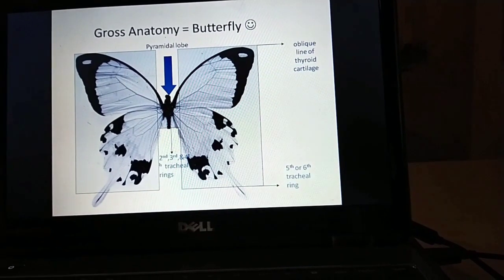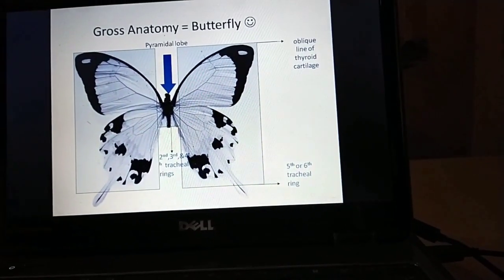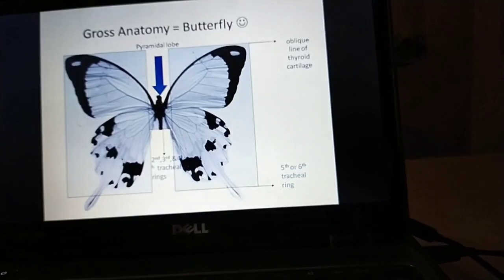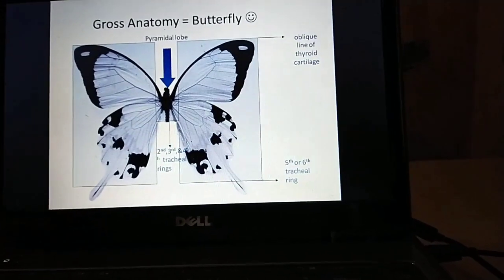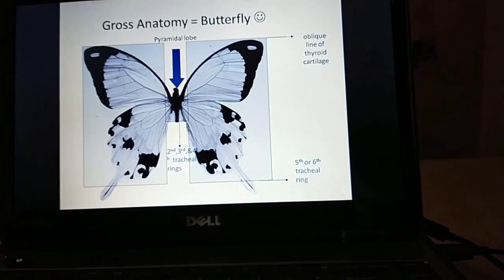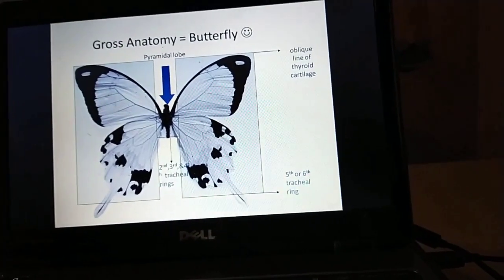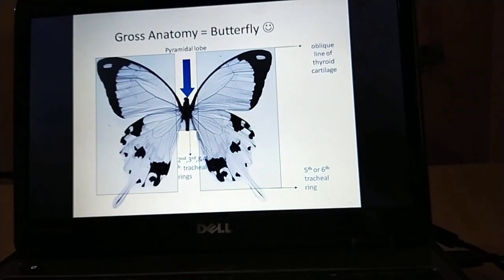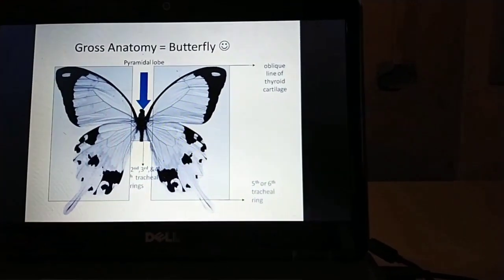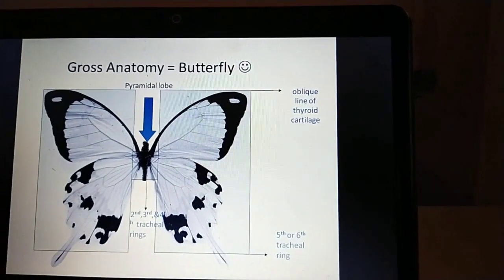The lower pole of the wing denotes the fifth and sixth tracheal ring or base of the lobe. The body and tail of the butterfly denote the isthmus of the thyroid gland, that is the second, third and fourth tracheal ring, and the head of the butterfly denotes the pyramidal lobe. We can go to the next slide.